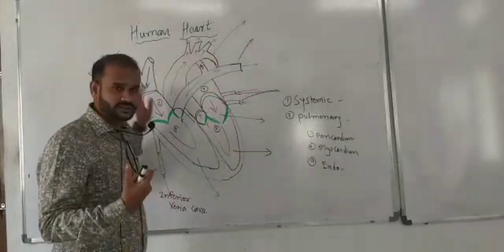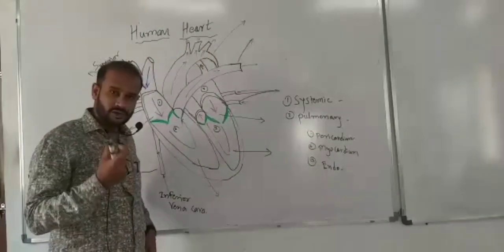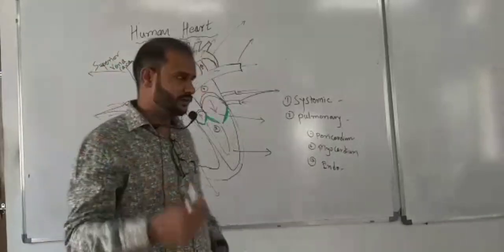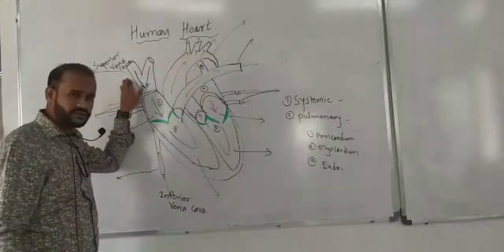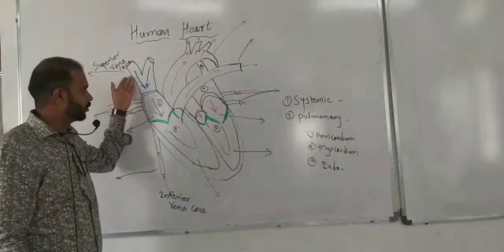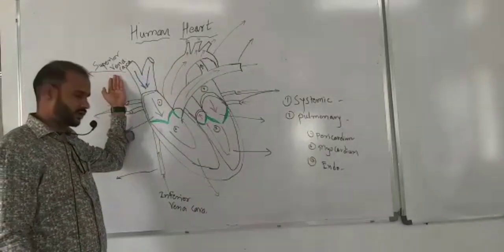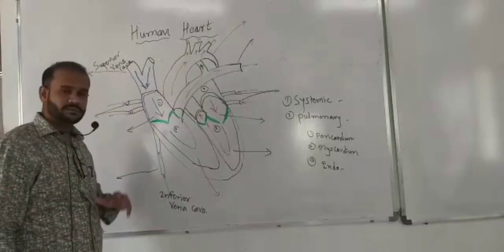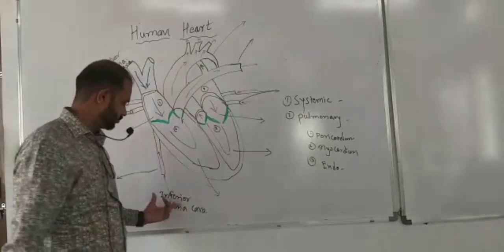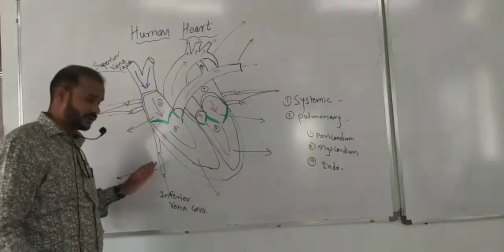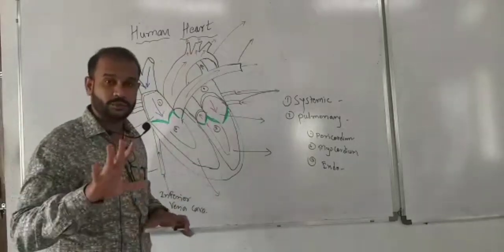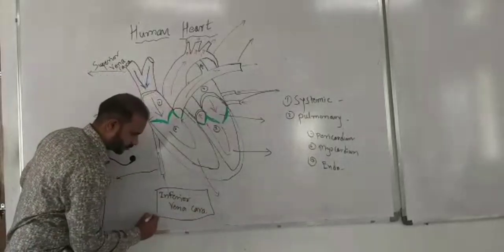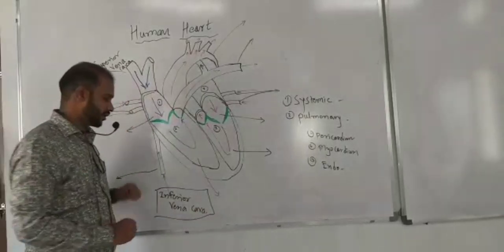Because they carry deoxygenated blood from the upper body parts, head, hands, like this. That's why we call it the superior vena cava. And the inferior vena cava carries deoxygenated blood from the lower body part, right? And the largest vein in the human body is the inferior vena cava.